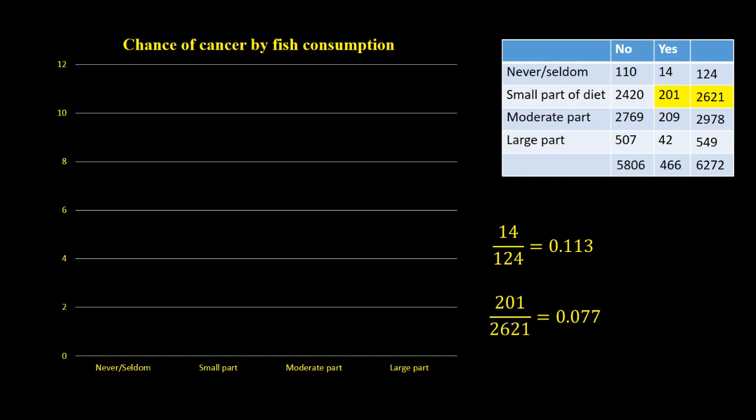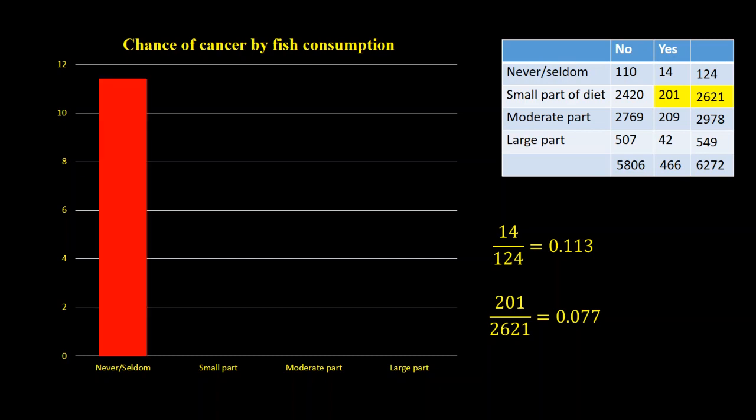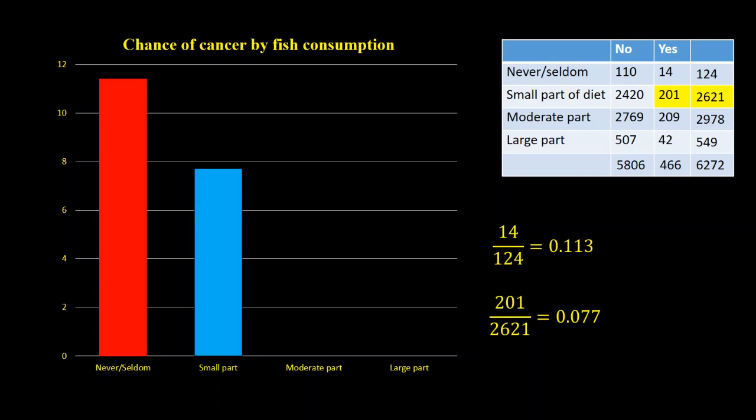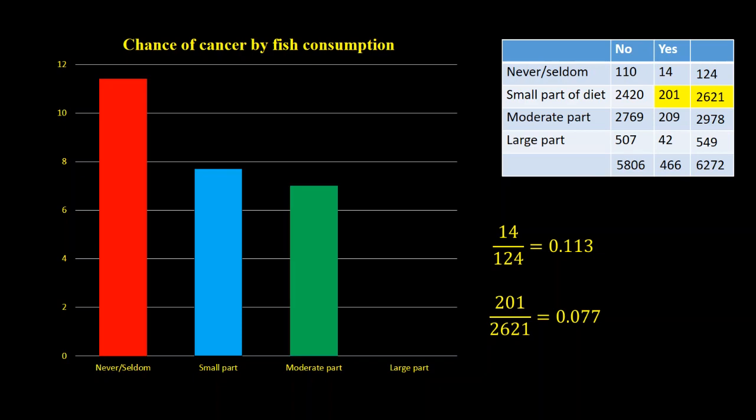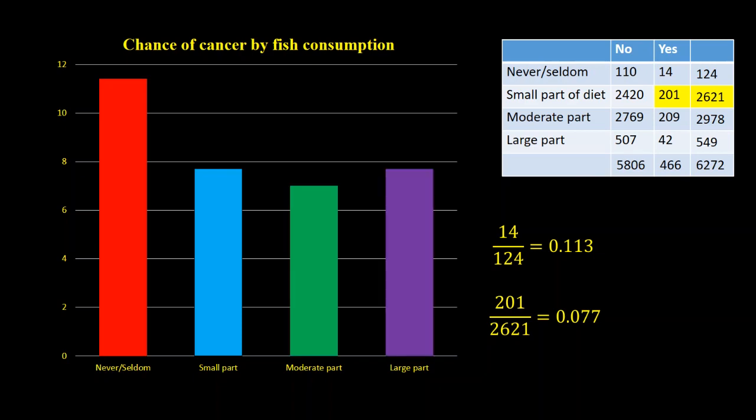Okay, so never or seldom was 0.113, which is about 11.3%. So we just make a bar up to 11.3. Again, technology makes it really easy. If you're doing it by hand, I'd recommend using some graph paper. For a small part of diet, we calculated that already, it's 0.0771. And moderate part and large part turned out to be very similar. About 7% for moderate part and about 7.8% for a large part.